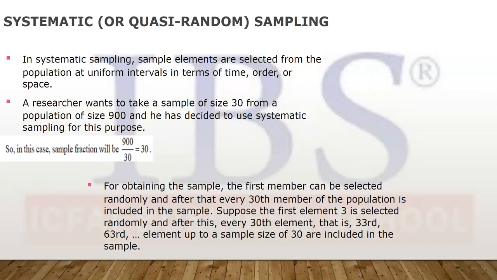You start from any point, that is the random part of it, any house you select randomly, and leaving every 50 houses, or any 20 houses, you select the next house. So there is a random aspect in selecting the first household, and then there is a predefined system for selecting the other houses. This is explained here. Fine. An example is also given in this.